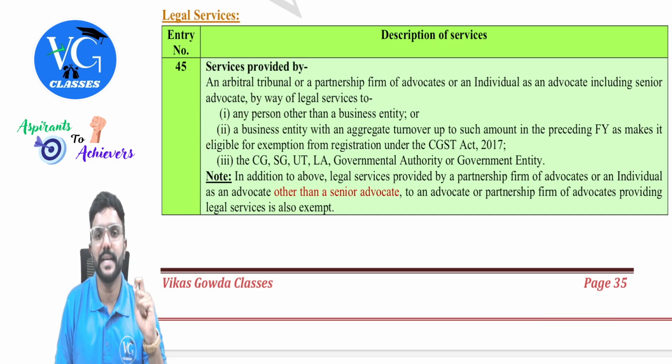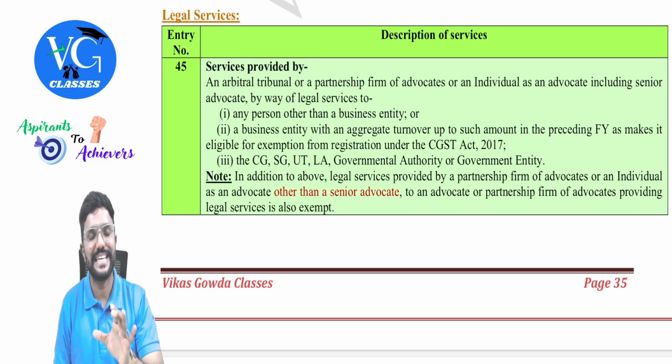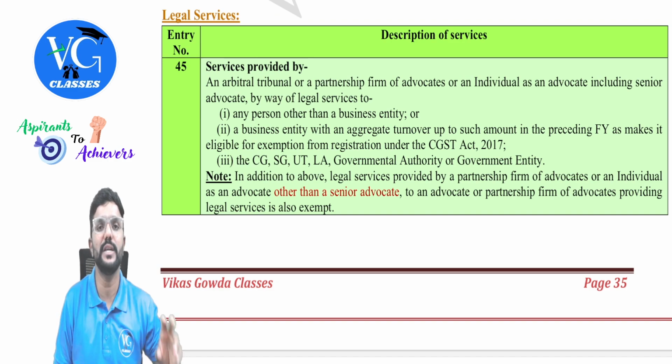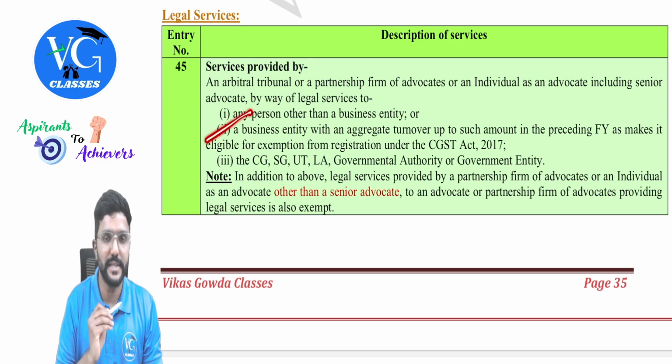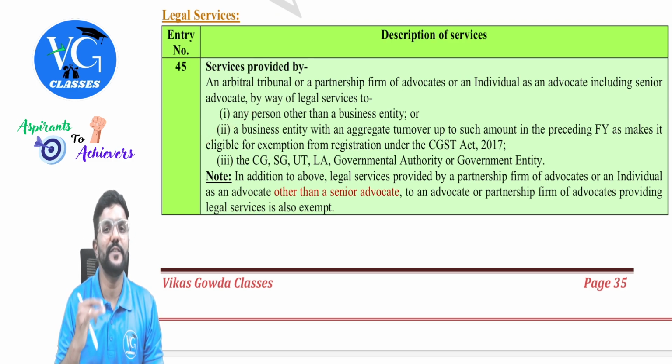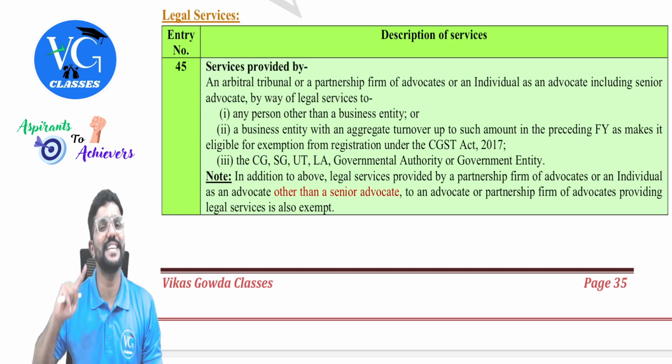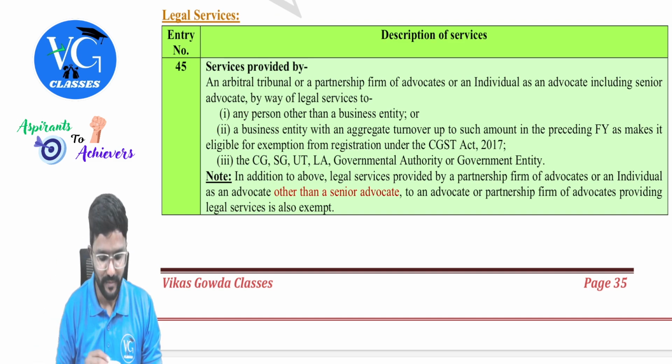A business entity with an aggregate turnover of up to such amount in the preceding financial year as makes it eligible for exemption from registration under the CGST Act 2017. Means business entities whose aggregate turnover is within the threshold limit for registration in the last financial year. For them also it is exempt. Sir, what if it is more than the threshold limit for registration? Then it is taxable under RCM, guys.